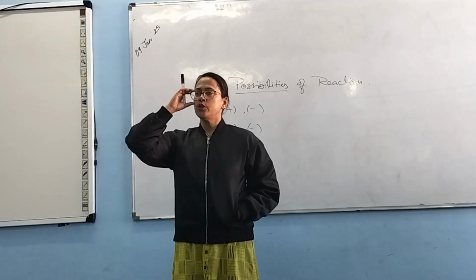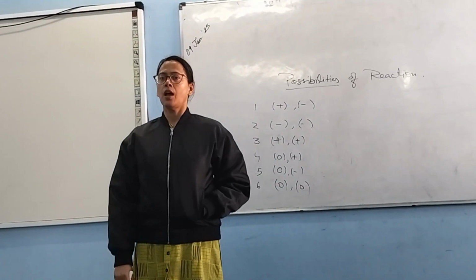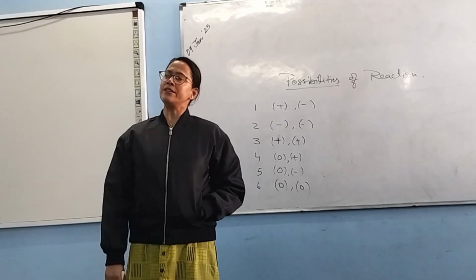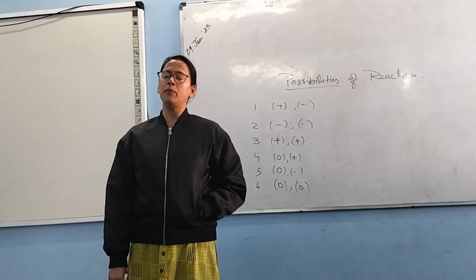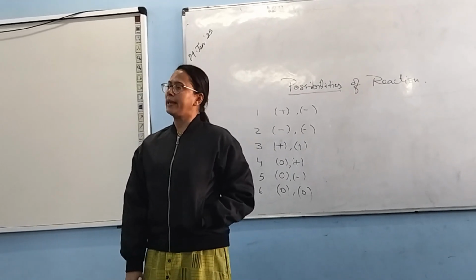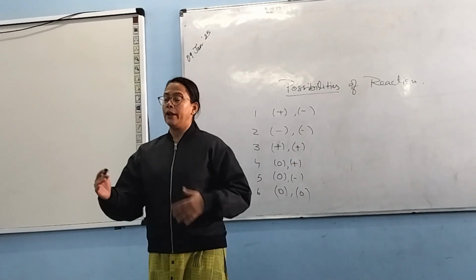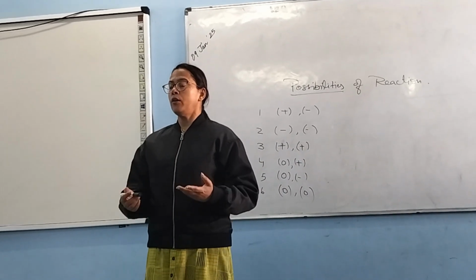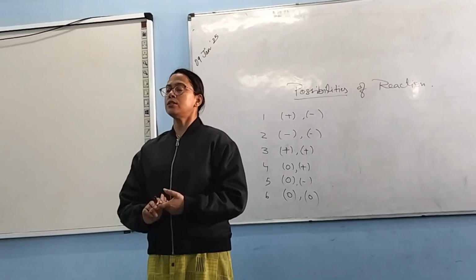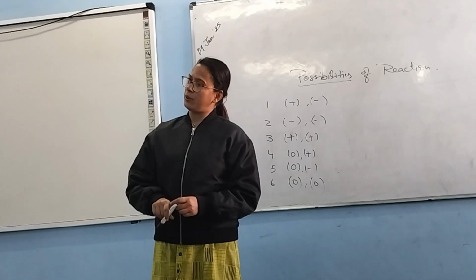In your class, you all have learnt different reactions between elements. And you've learned that for making new compounds, new substances, you just need to remember the valencies of elements.